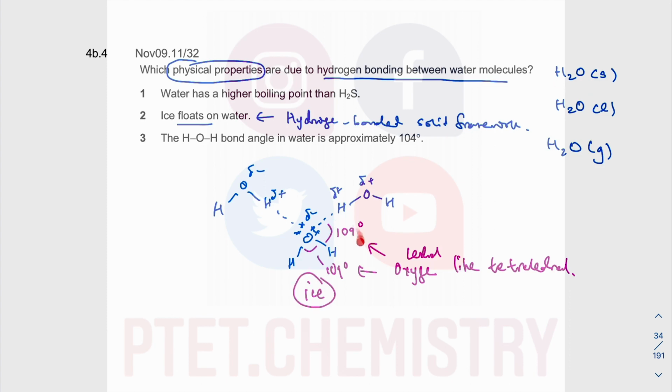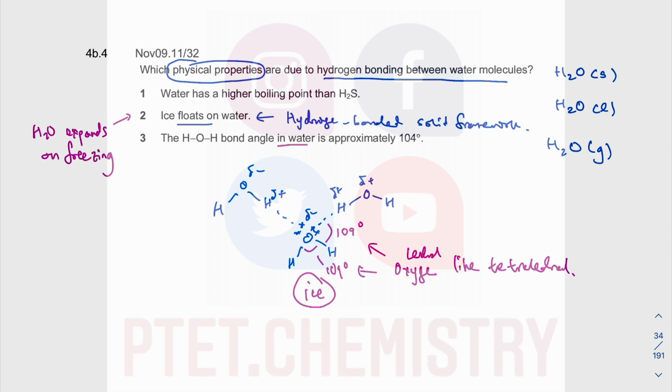And then as a result of this arrangement, it's a hydrogen bonded solid framework, and they kind of increase in volume. We call them expand, okay? So the structure of H2O expands on freezing. When you freeze and form ice, this structure that it adopts expands. You have so much bigger volume, and that's why it floats on water, because for the same mass, you have much bigger volume. That's why mass over very big volume, you become less dense, all right?